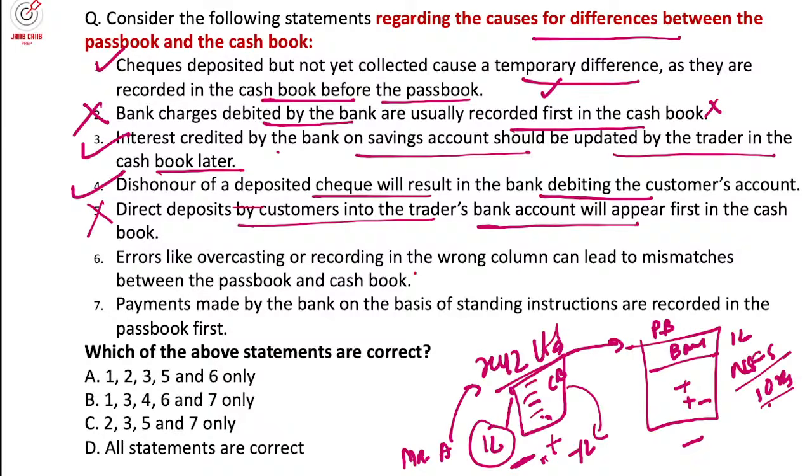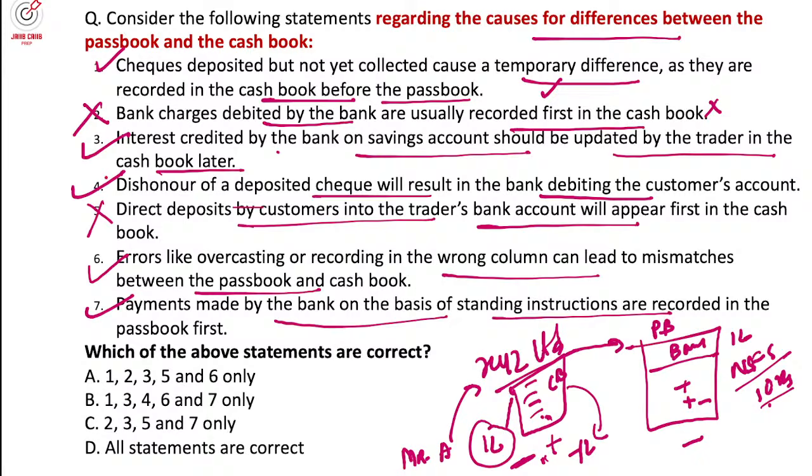Errors like overcasting or recording in the wrong column can lead to a mismatch between passbook and cash book also. True. And payments made by the bank on the basis of standing instruction are recorded in the passbook first. True. Okay, now it is correct. So this is how the types of transactions generally create the causes of differences between cash book and passbook. Both have the same entries, but the area is key. You have to tap around those. So what will be your correct answer?